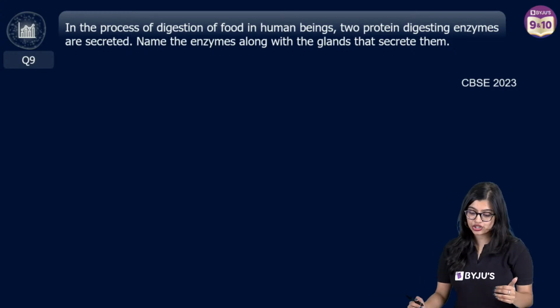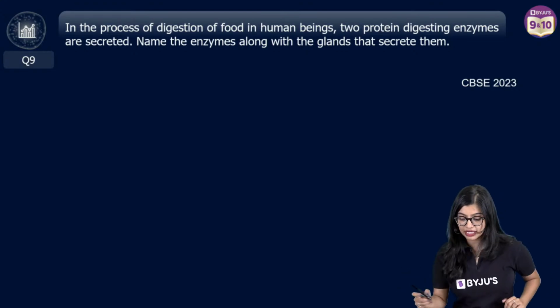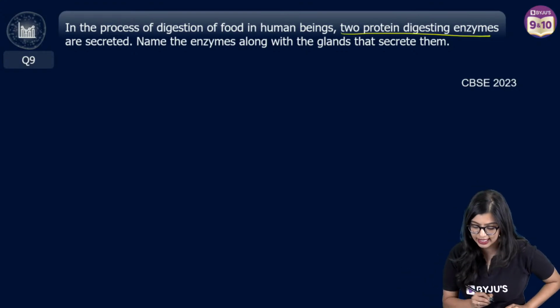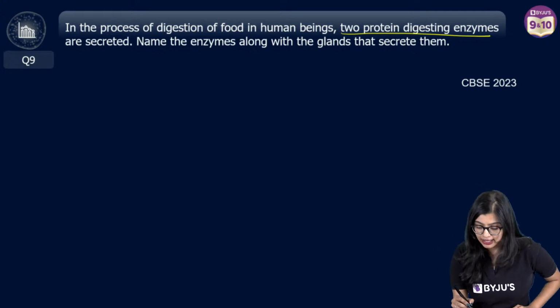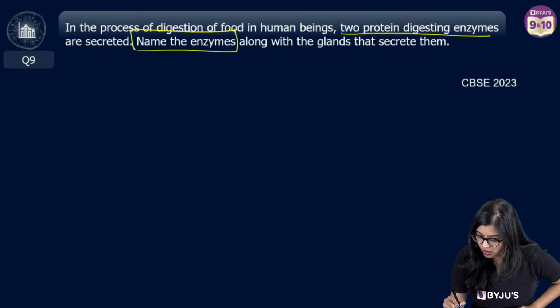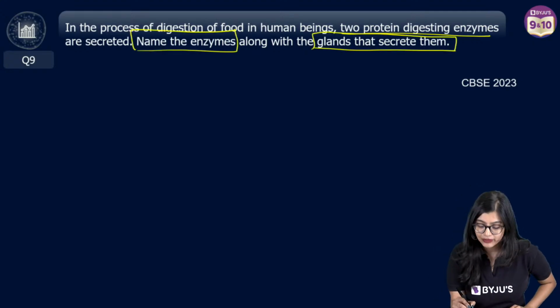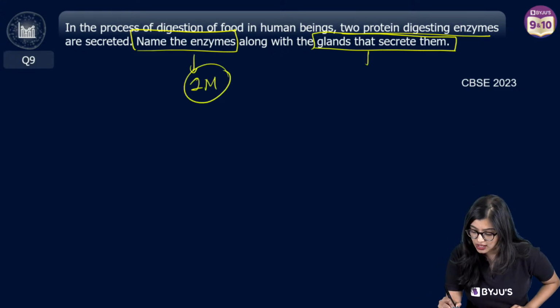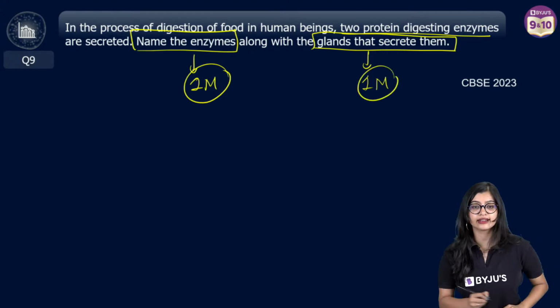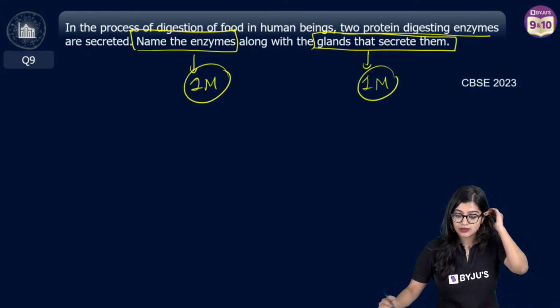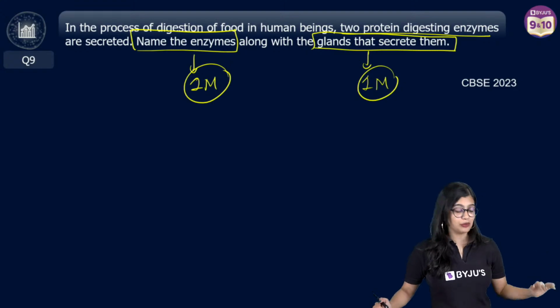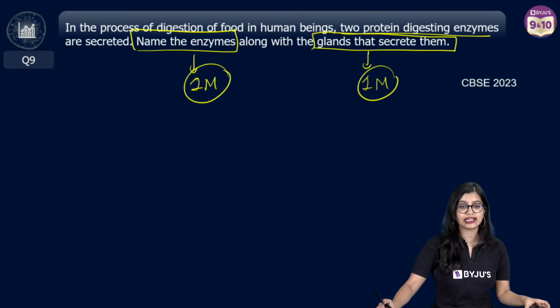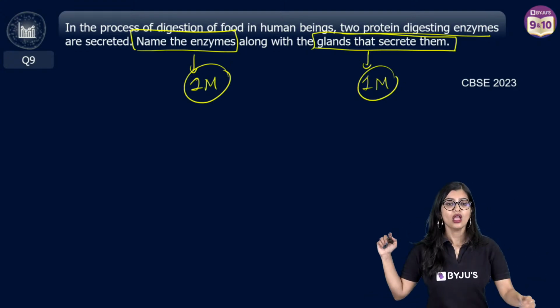In the process of digestion of food in humans, there are 2 protein digesting enzymes which are secreted. Name the enzymes along with the glands that secrete them. 1 mark here for naming the enzymes, and 1 mark for writing the glands. So what are the enzymes? Because we know that this is very, very important.